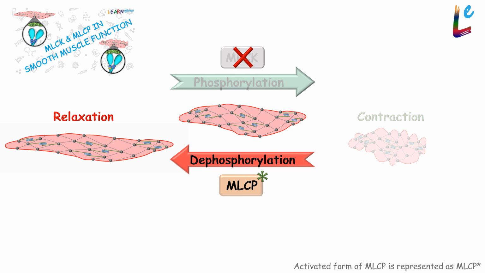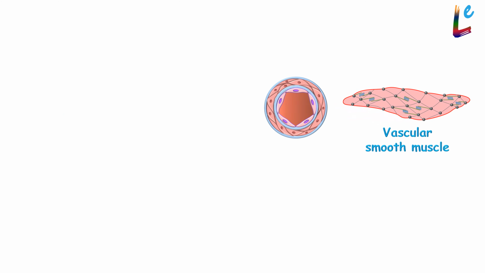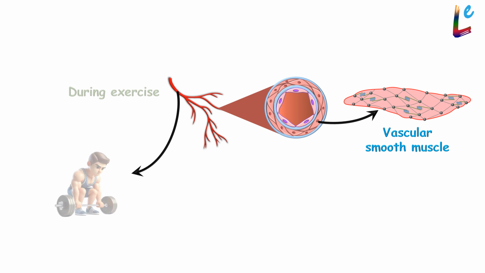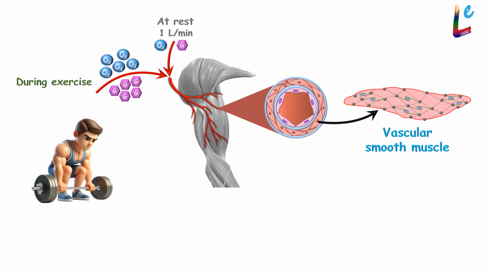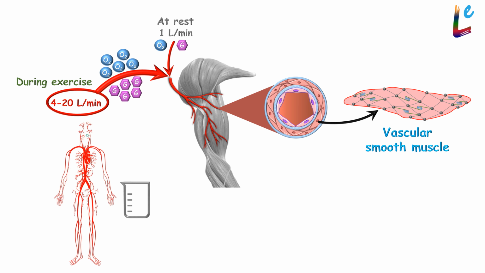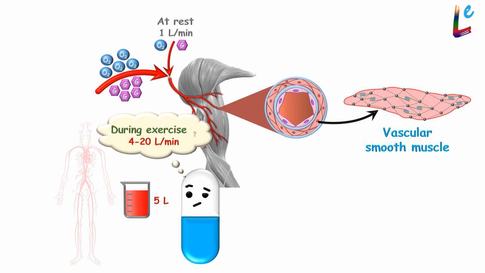To understand this further, let's take the example of vascular smooth muscle during exercise. When we work out, our skeletal muscles need more oxygen and glucose. To meet this increased demand, more blood has to reach these muscles. But the body has only so much blood available at any given time. So how is this possible?